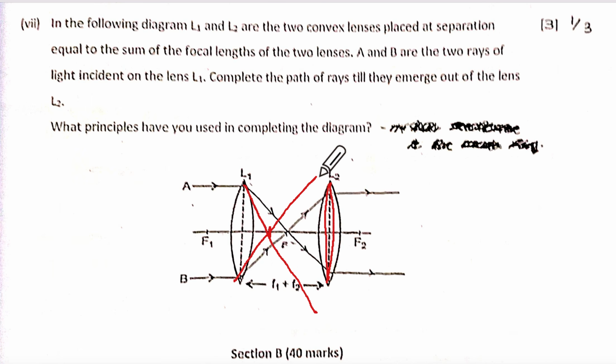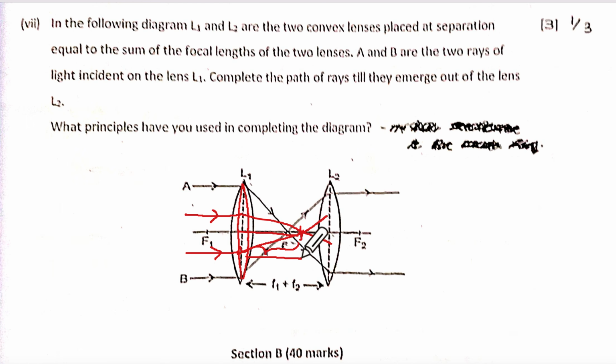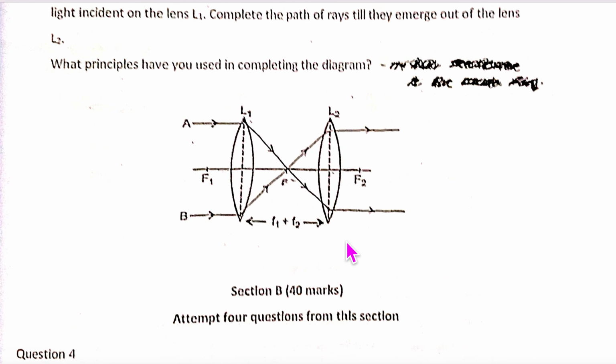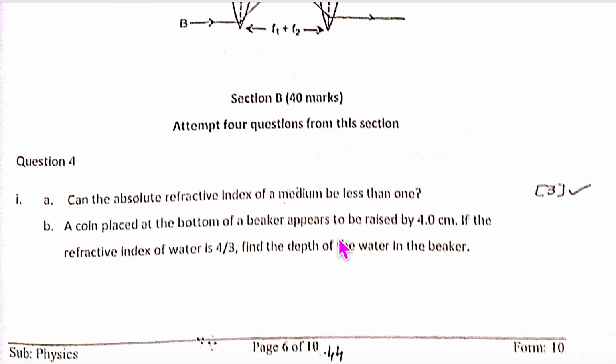Understanding? In that case, they would give you something like this. The rays would be closer so that you'll be able to show them going this way. Understanding? Because the focal length of this one is going to be more. So we looked at all the possibilities, and I think we have finished our section 1.